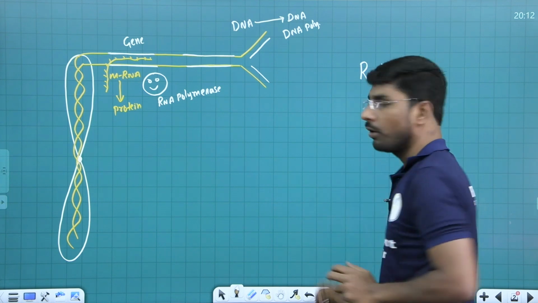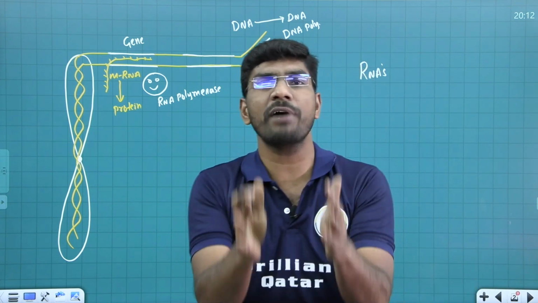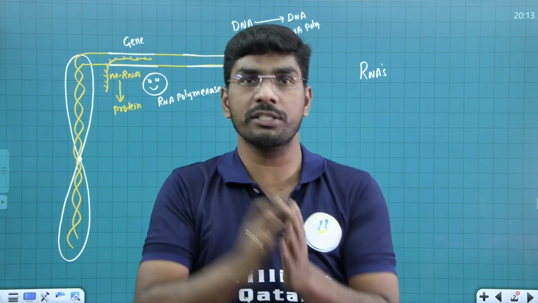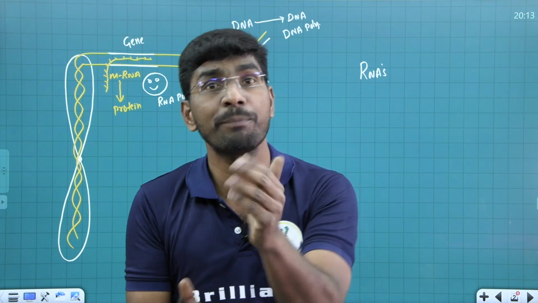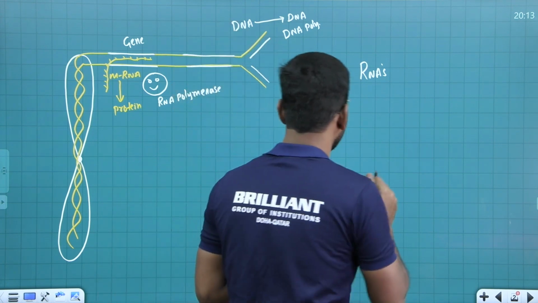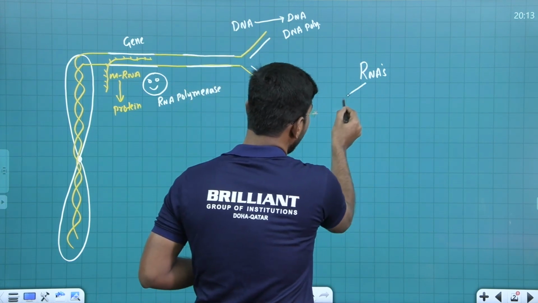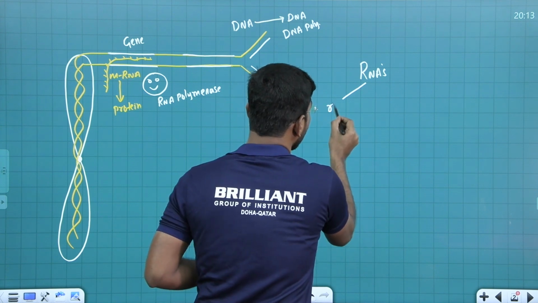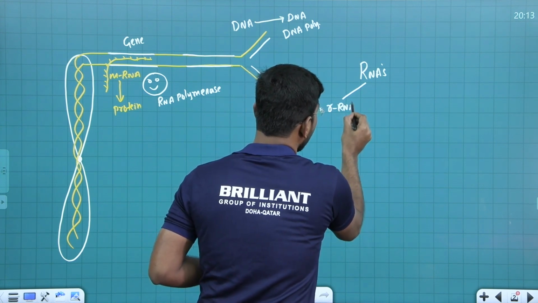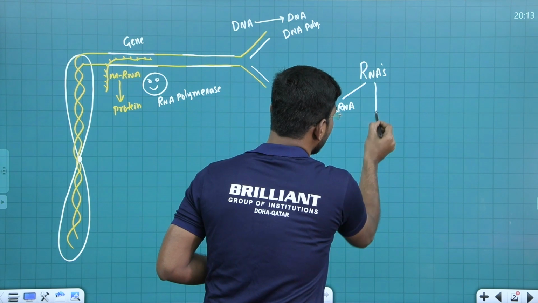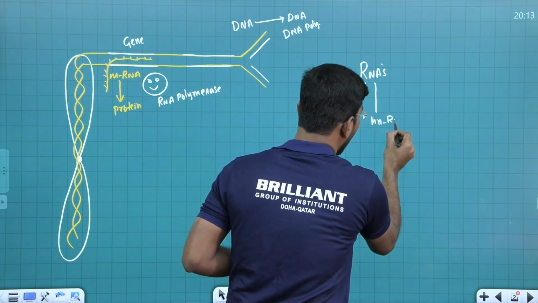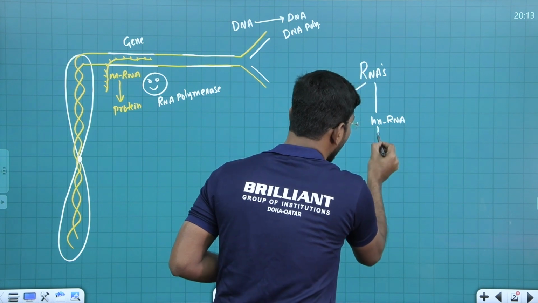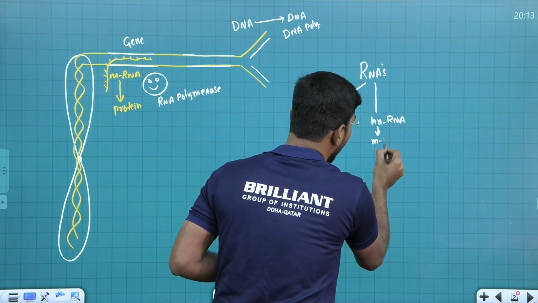Three different types of RNAs are required for the synthesis of protein. What are they? First RNA we call rRNA. Second type of RNA we call hnRNA, and this hnRNA undergoes processing to form mRNA.